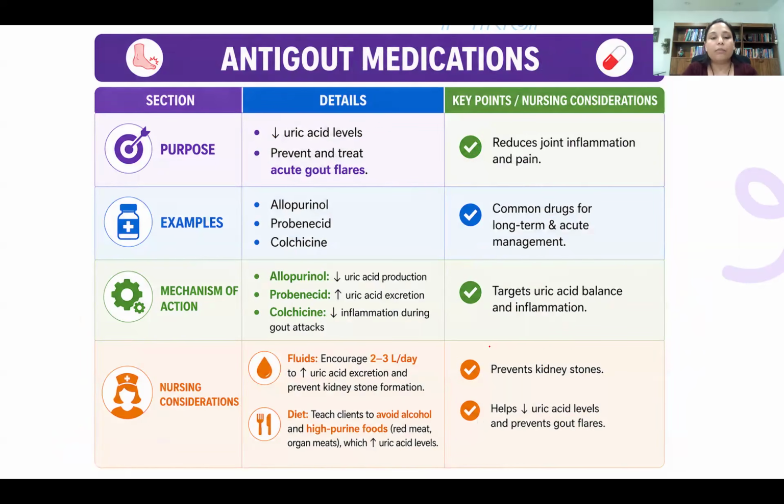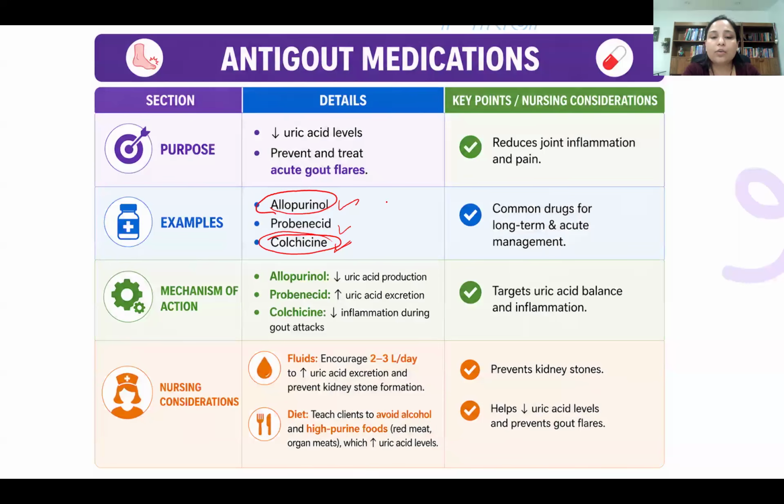Three medications that we do remember: allopurinol, probenecid, and colchicine. Please do remember one point here. Allopurinol is for maintenance. Okay, maintenance. It cannot treat the acute gout attack. Colchicine is for acute treatment. It is an anti-inflammatory medication. It is for acute gout attack. It is not for prevention.